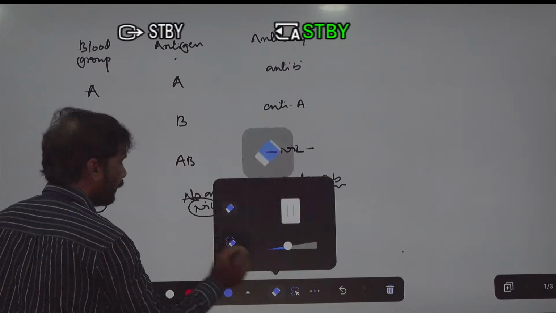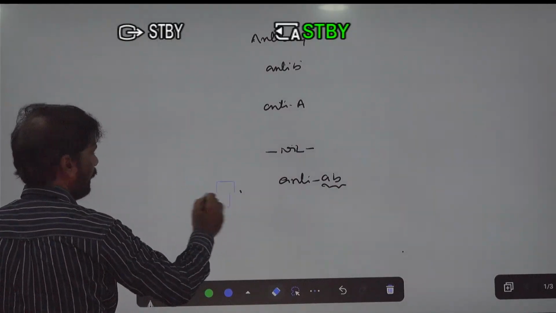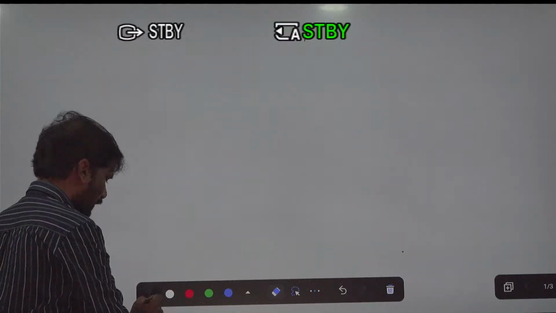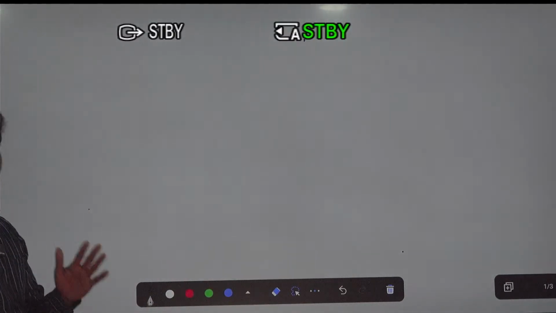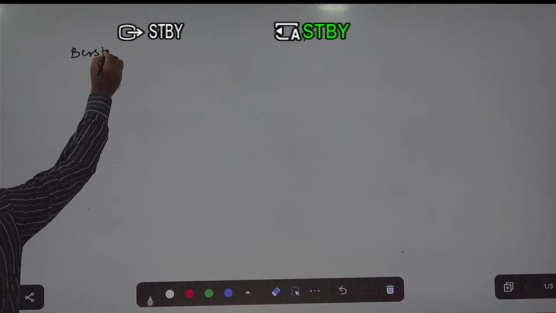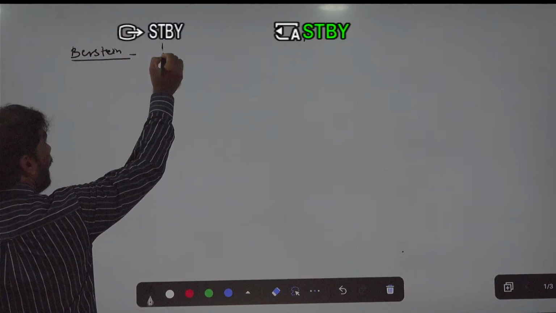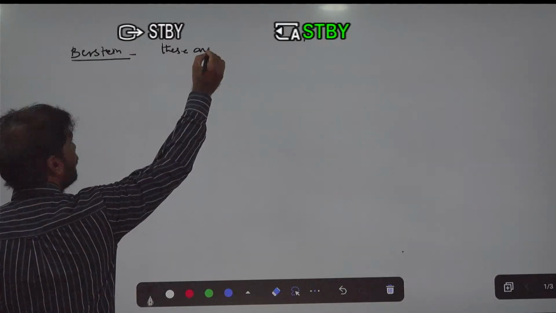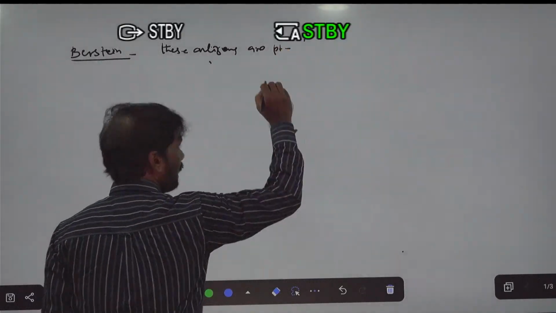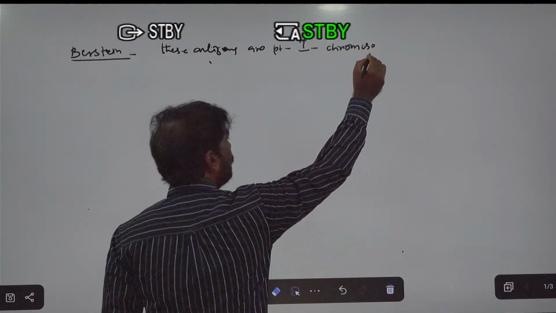Now, regarding these blood groups and these antigens, according to the scientist Bernstein, these antigens are present on the I gene on chromosome 9.